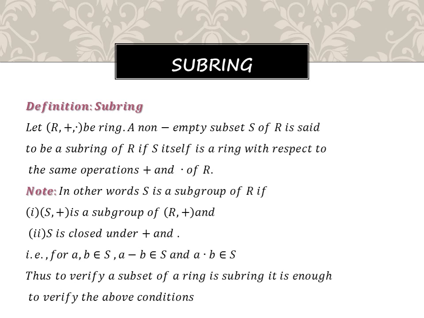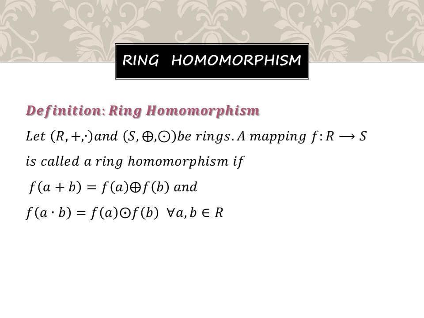Now we are going to discuss the definition of a subring. Let R, plus, dot be a ring. A non-empty subset S of R is said to be a subring of R if S itself is a ring with respect to the same operations plus and dot. In other words, S is a subring of R if S is a subgroup with respect to addition, and S is closed under plus and dot. This is the simplest way of explaining the subring, right? These are all the conditions.